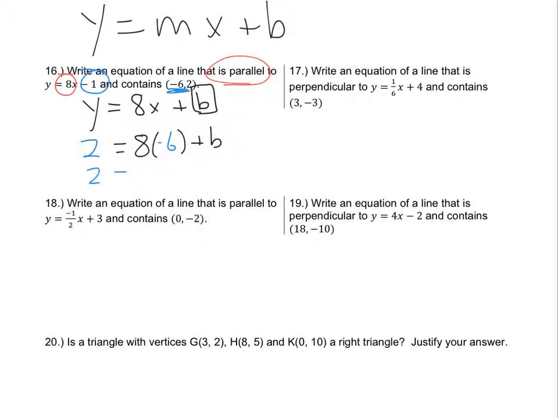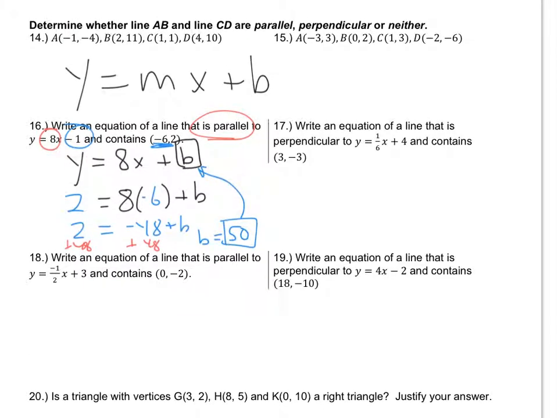So 2 must equal negative 48 plus b. To shift that 48 to the other side, we add 48, of course. And when we do so, we end up with the answer of b equals 50. So now we have enough information to actually write the full equation. That final answer for 16 will be y equals 8x plus 50.